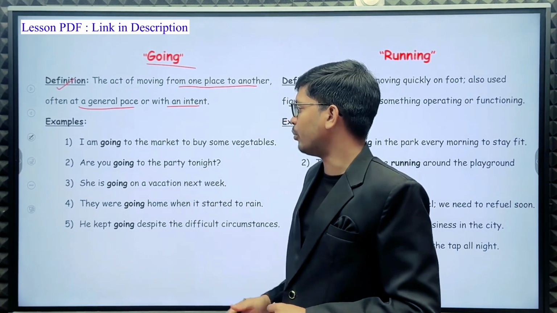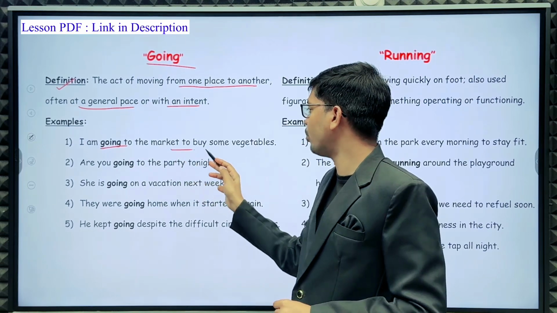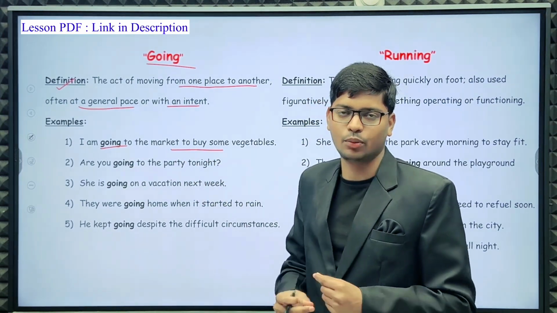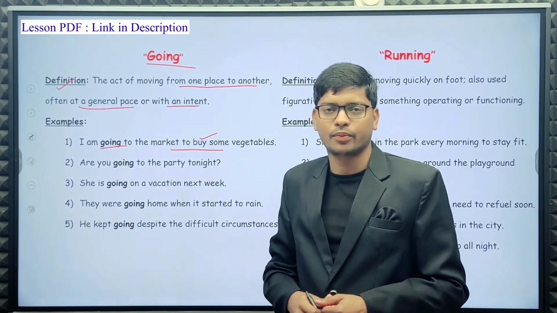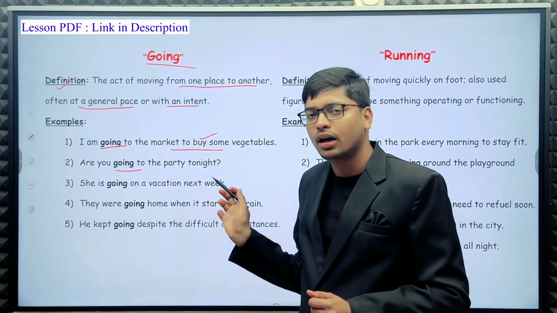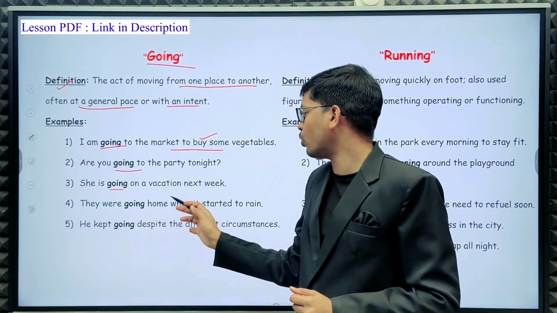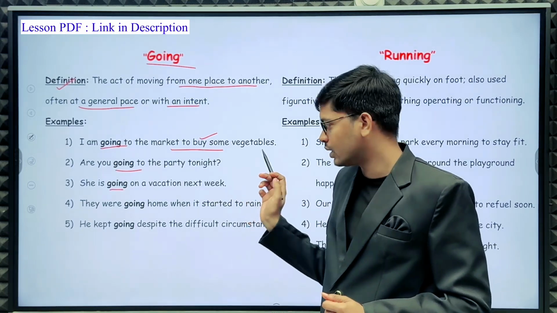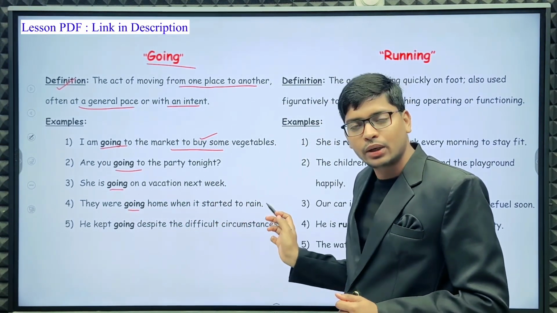For example, I am going to market to buy some vegetables. Next, are you going to the party? Next, she is going on vacation next week. Next, they were going home when it started to rain.